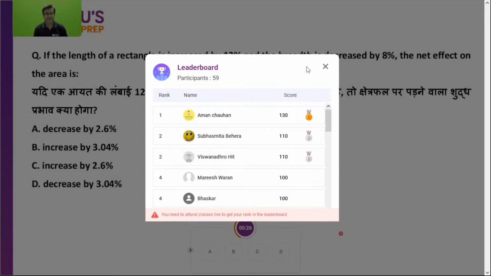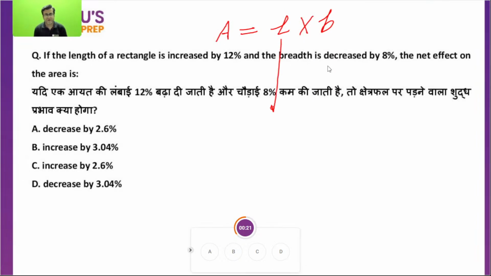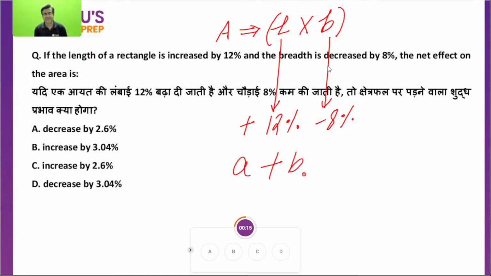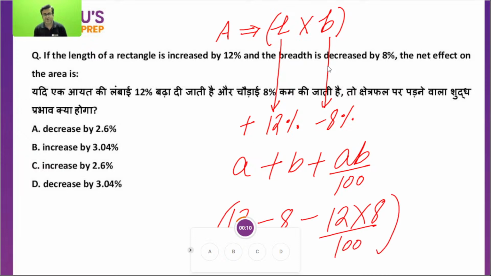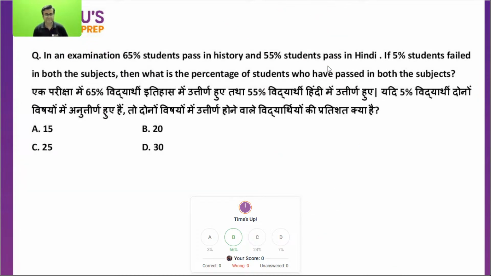B option is absolutely right. Good. In this case, area of rectangle is equal to length into breadth. Length increased by 12%, breadth decreased by 8%. So one value is depending upon two values, so I can use the successive method. 12 minus 8 minus 12 into 8 by 100. 12 minus 8 is 4. 4 minus 0.96 is 3.04. So 3.04 is the total increase. So B option is absolutely right. Okay, let's move next. Yes, of course, directly you could use.